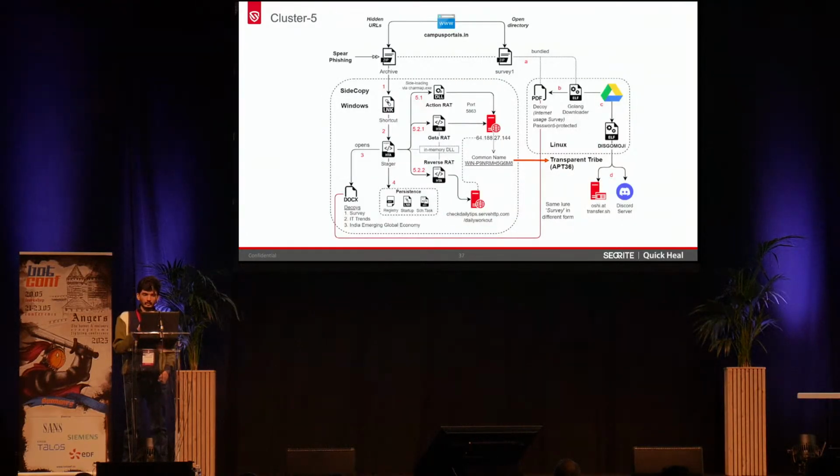And this is the complete infection chain that we have observed, where on the left-hand side, you can see SideCopy TTPs, which is targeting Windows-based payloads. And on the right-hand side, you can see the Discomoji, which is attributed to APT36. So for Discomoji, previously Volexity observed that it was using another compromised domain to host it. But in this infection, we have observed it using Google Drive to host all these payloads.